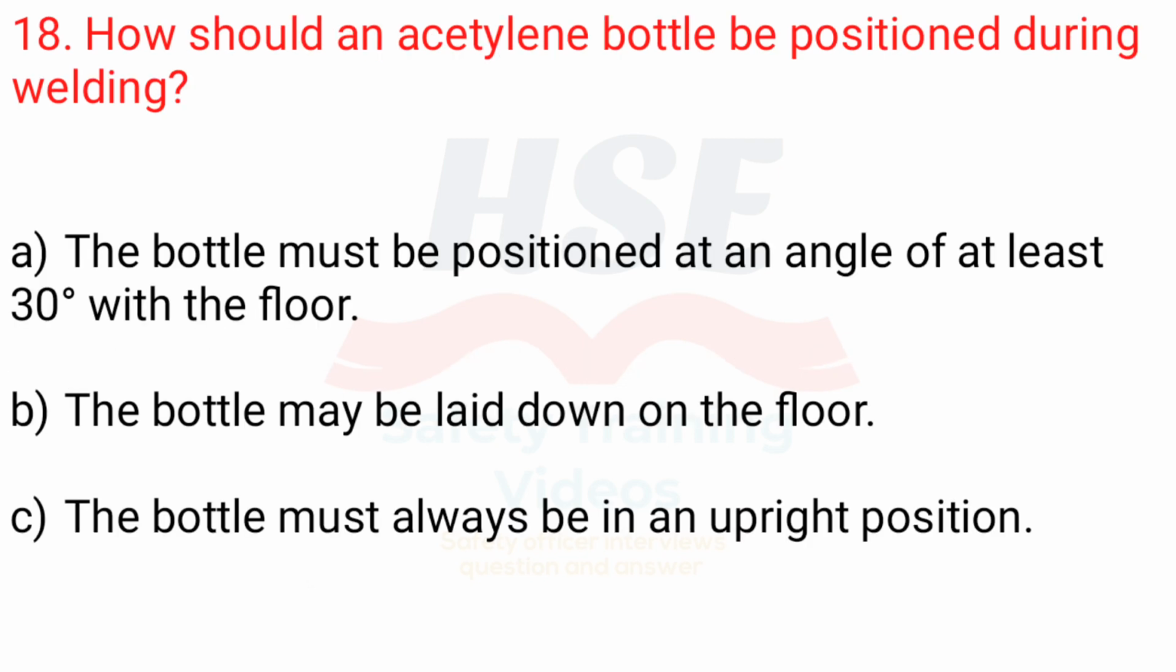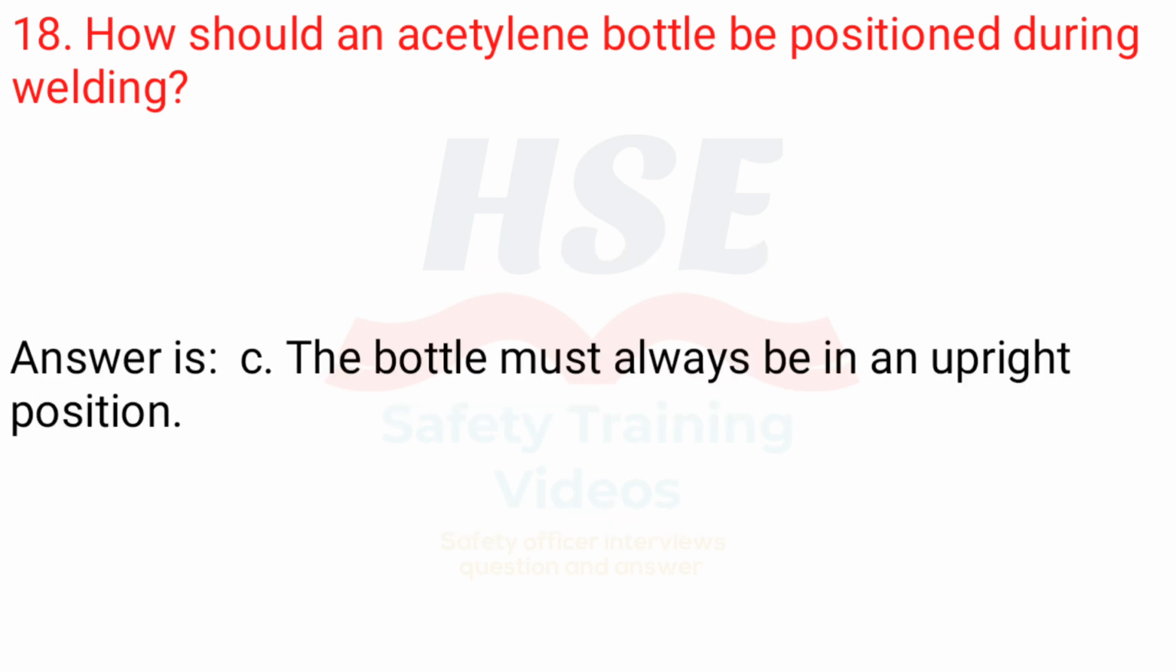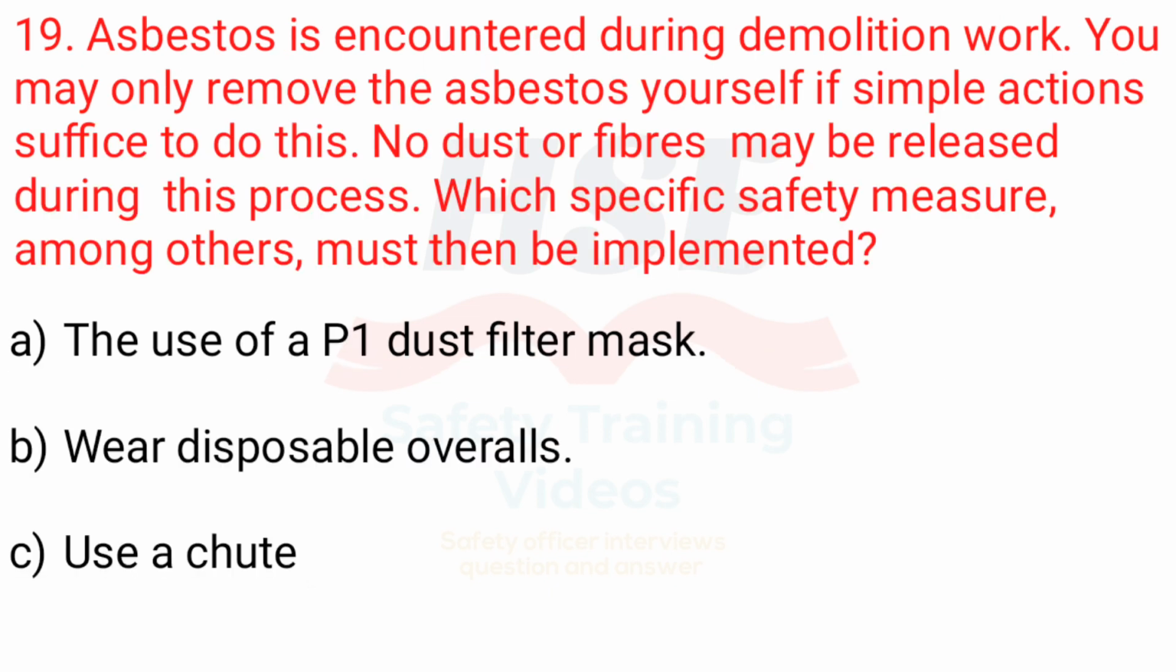18. How should an acetylene bottle be positioned during welding? A. The bottle must be positioned at an angle of at least 30 degrees with the floor. B. The bottle may be laid down on the floor. C. The bottle must always be in an upright position. Answer is C. The bottle must always be in an upright position.